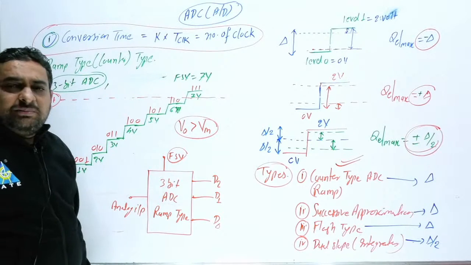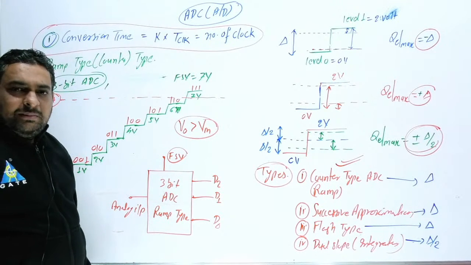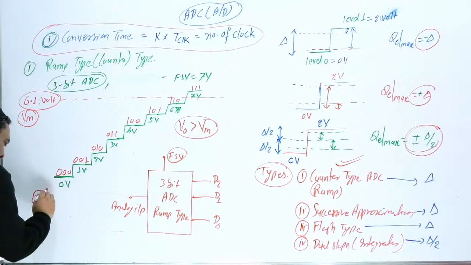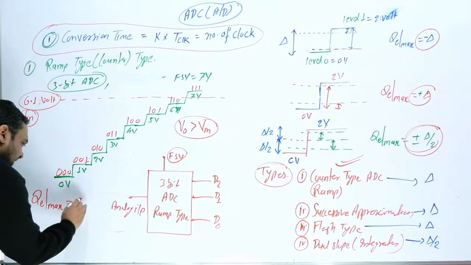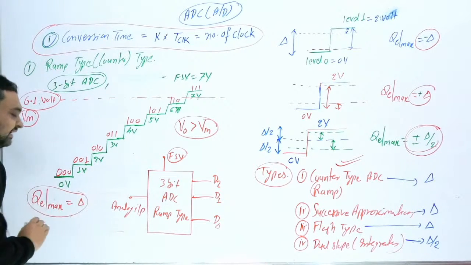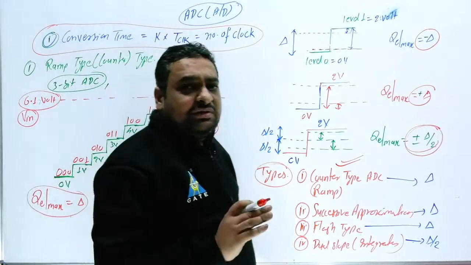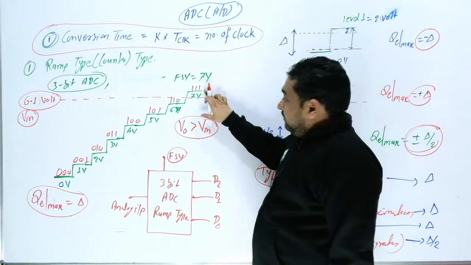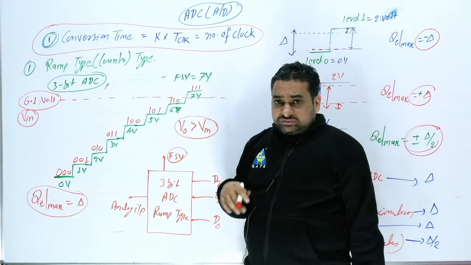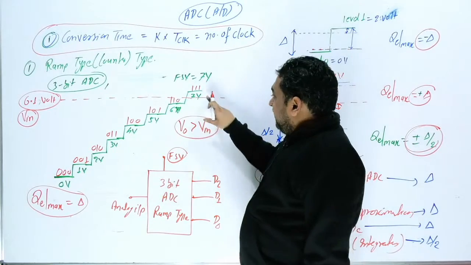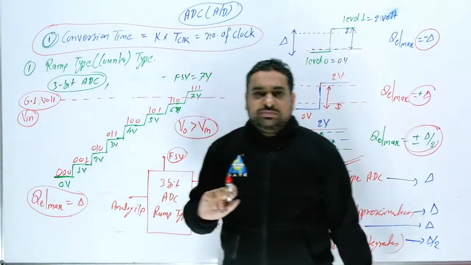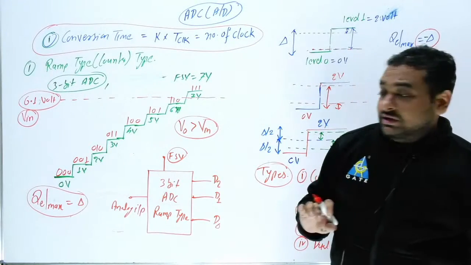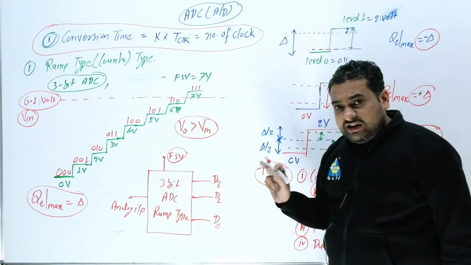What can be the maximum possible error here? Step size. So can I write here, sir, the maximum quantization error possible here is the step size. Also remember, output voltage is always greater than input voltage. So if you are getting 1 1 1, corresponding to 1 1 1 your result is 7 volt. But what was your input? Input was 6.1 volt. That's why I am saying your output is always more than this. This is very important. Examiner can target this point.